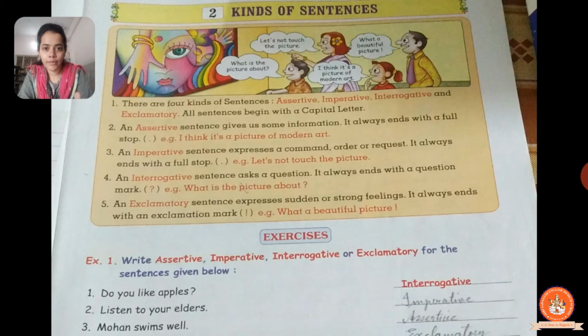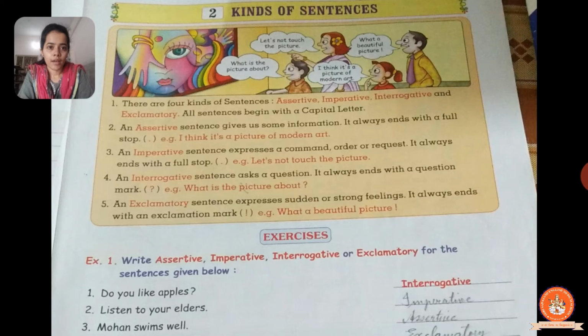Now the example given over here: I think it's a picture of modern art. This is giving us some information, so it is said to be an assertive sentence.